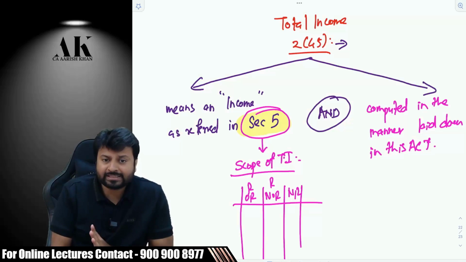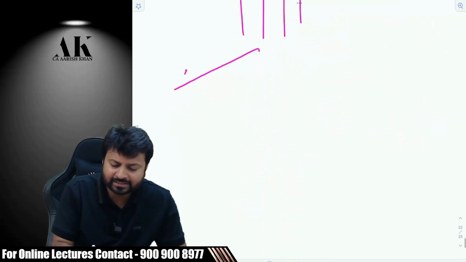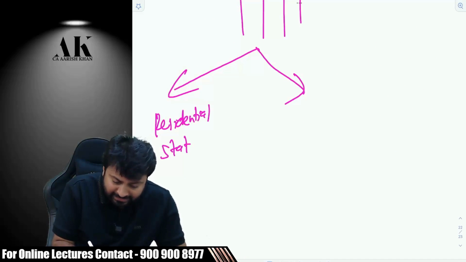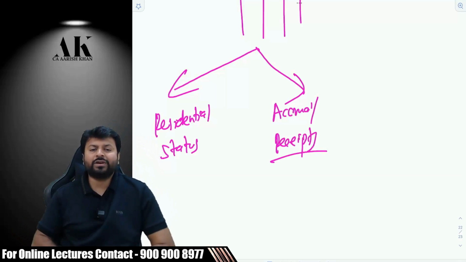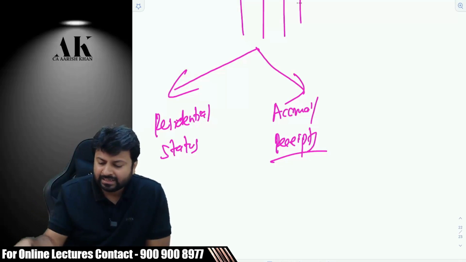But does that mean that if you earn salary in the entire world, then it is taxable in India? No. Therefore, the scope of taxability depends upon two factors. Which two factors? First is residential status and second is accrual and receipt.